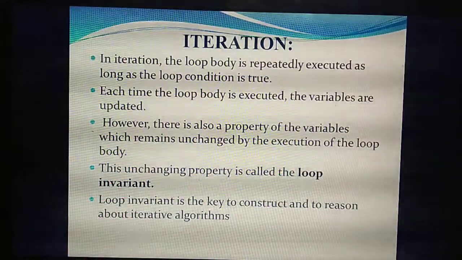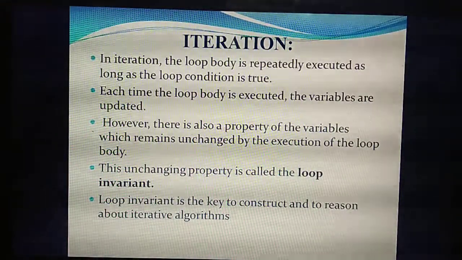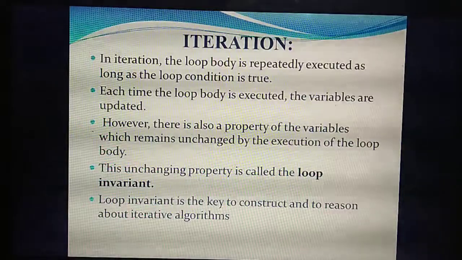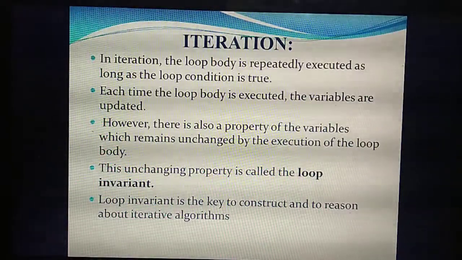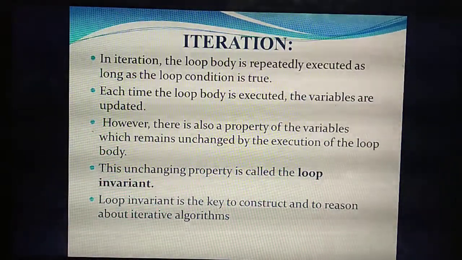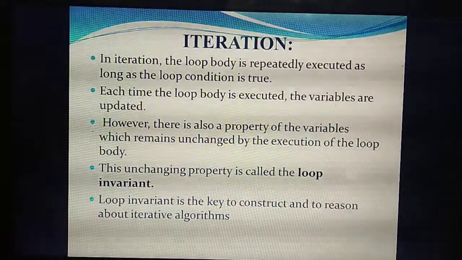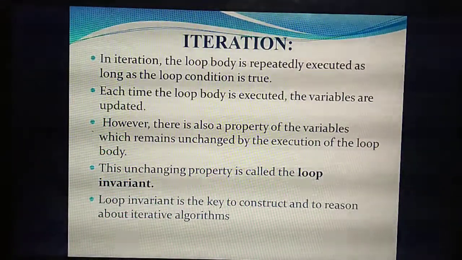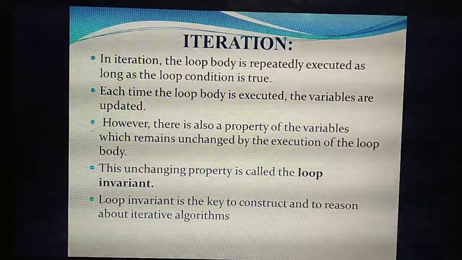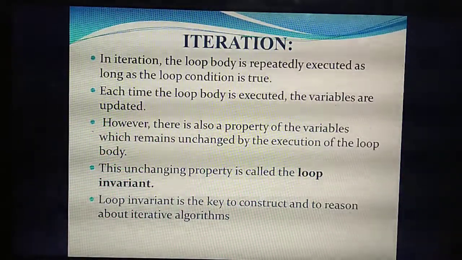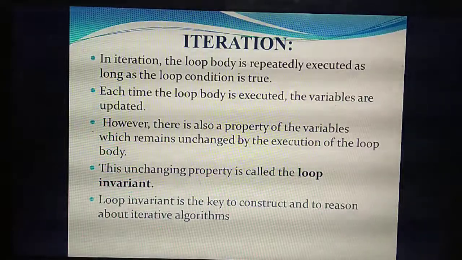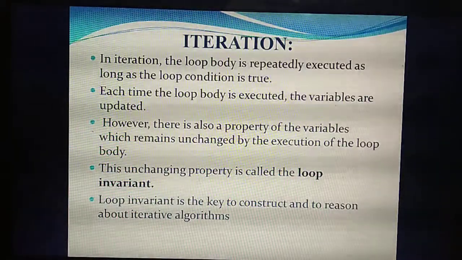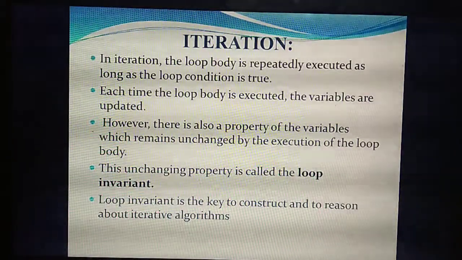Also, each time the variables you have given inside the loop need to be updated. But whatever you are updating, the property of the variables doesn't change. Understand? What's the meaning of property? Green color means you need to walk. So you can't change that property. Already you have given for 5 minutes the light will be green, and the property is that you need to walk.